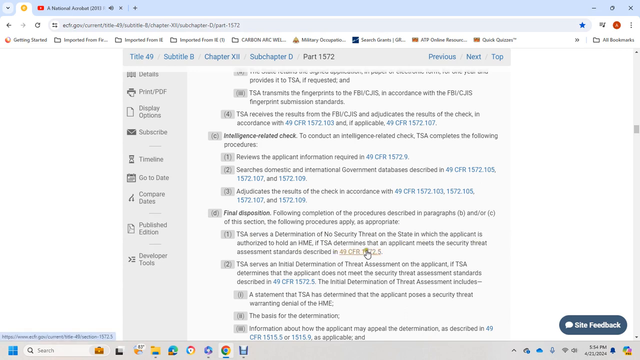Title 49 CFR 1572.5: the TSA has determined the applicant does not meet the security threat assessment standard described. The initial determination of threat assessment includes a statement that the TSA determined the applicant poses a security threat warranting denial of the HME.